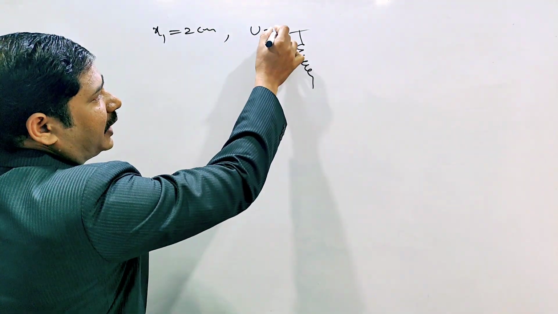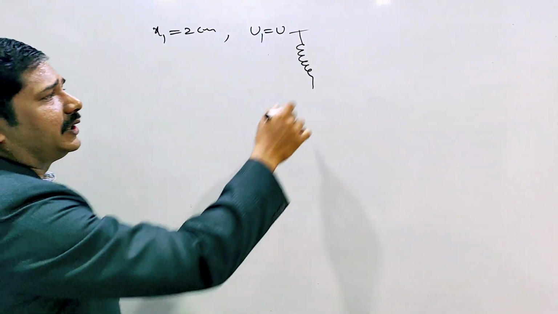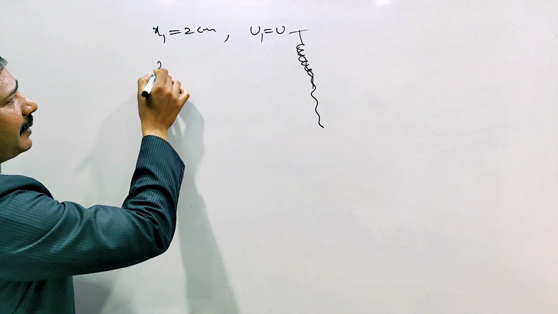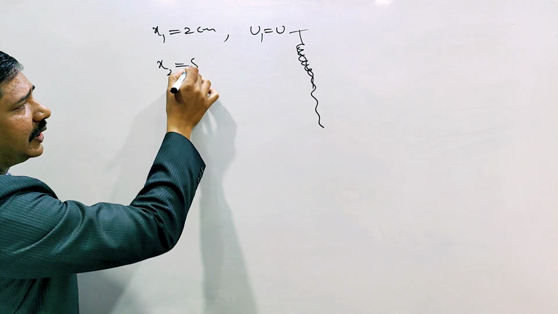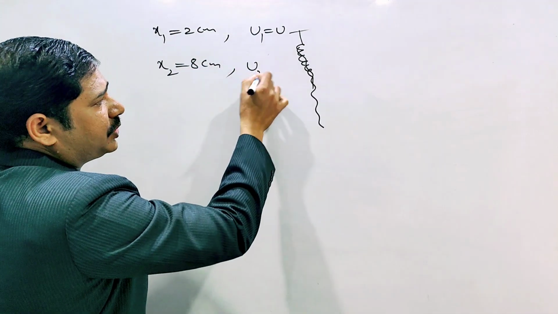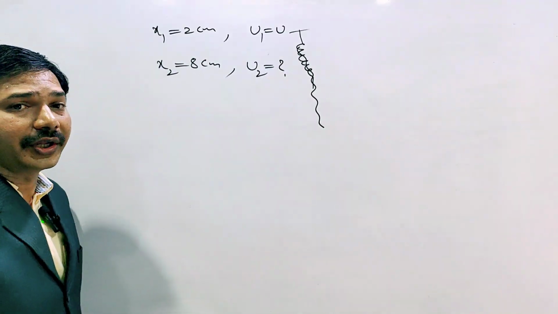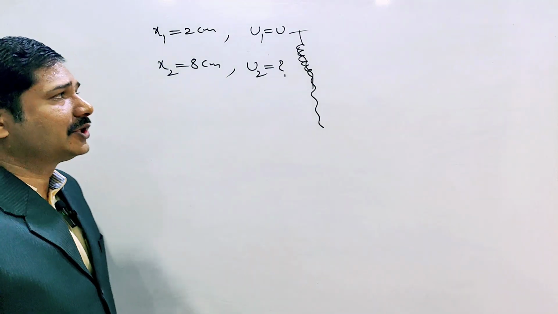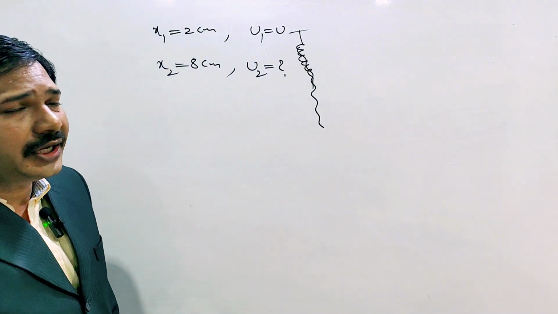U1 is U only given. Next they stretched by 8 centimeters. So the x2 equal to how much? 8 centimeters. So that time the potential energy stored in this spring, U2 value, how much they're asking.